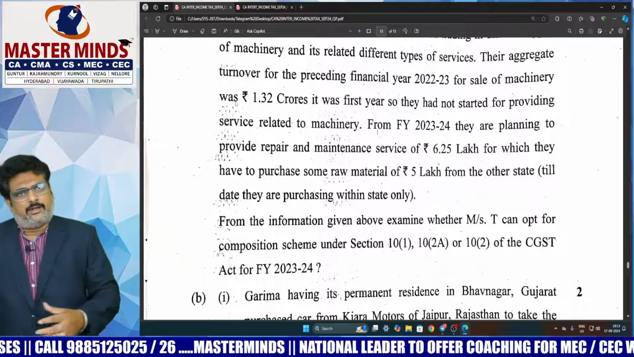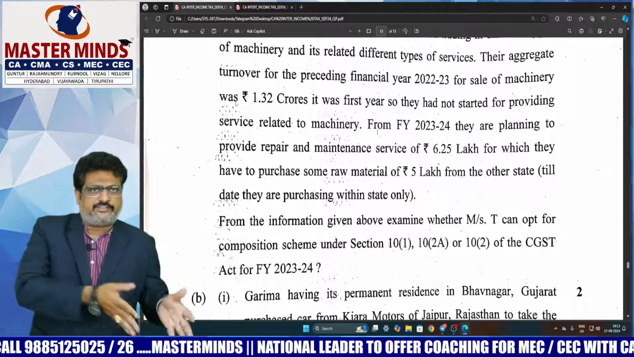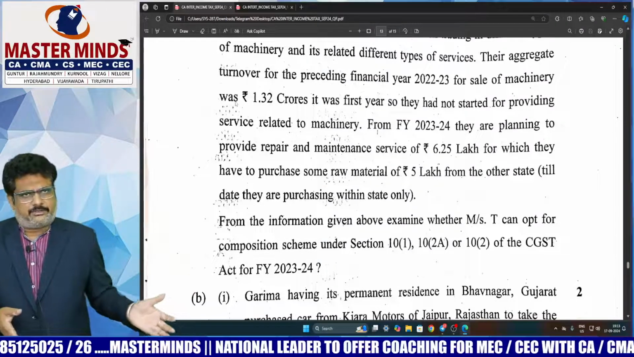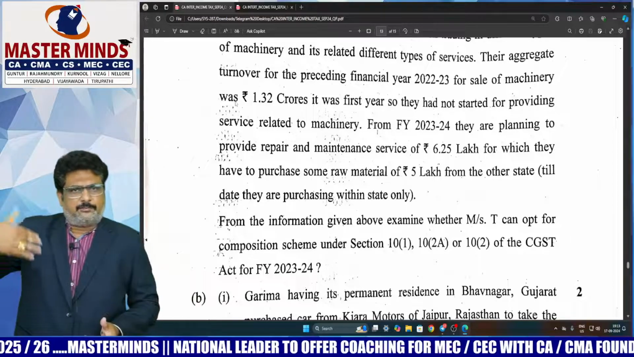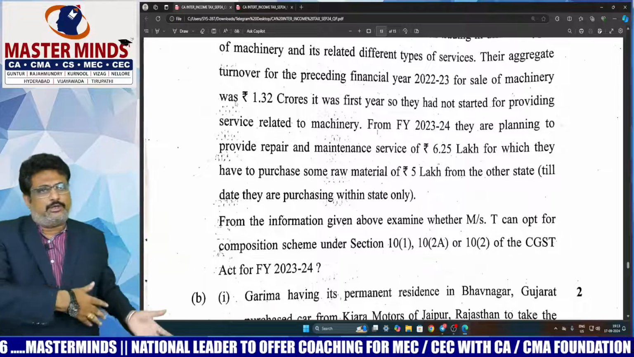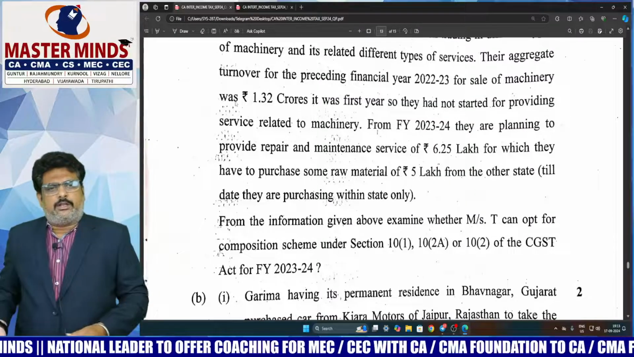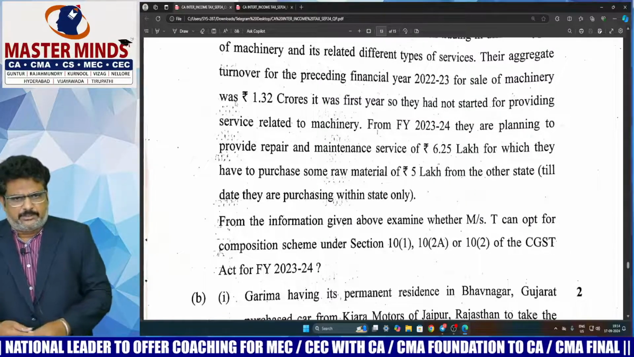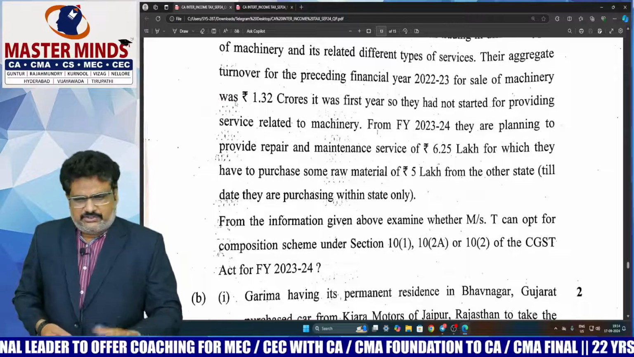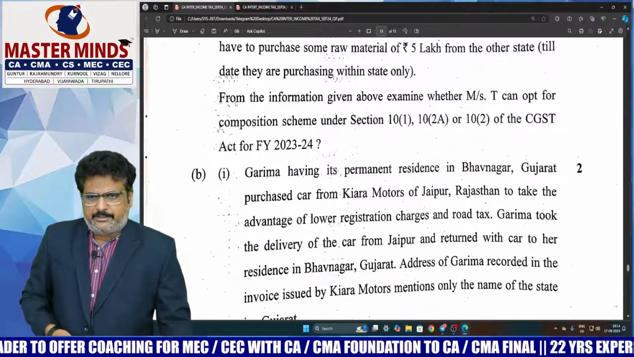Because as per 10.1, you can make supply of service up to a specified extent. If more than that, what is that specified limit? 10% of the preceding financial year turnover or 5 lakhs, whichever is higher, something like that. And if the limit was crossed, you may not be eligible. Like that, it was easy to answer according to my opinion.